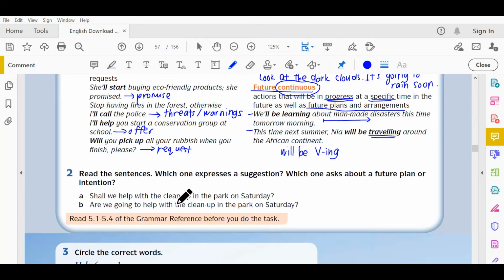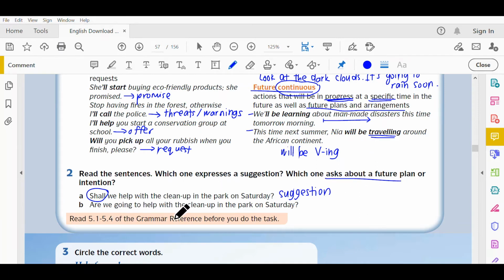Shall we help with the cleanup in the park on Saturday? Or are we going to help with the cleanup in the park on Saturday? Macam sama kan? Macam sama kan? Tapi tengok soalan ni. Shall we help with the cleanup in the park on Saturday? Ini macam dia offer. Okay, because of the word shall. Okay, so this is actually a suggestion, while B is asking about a future plan.